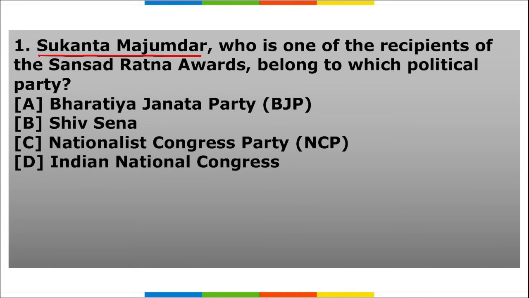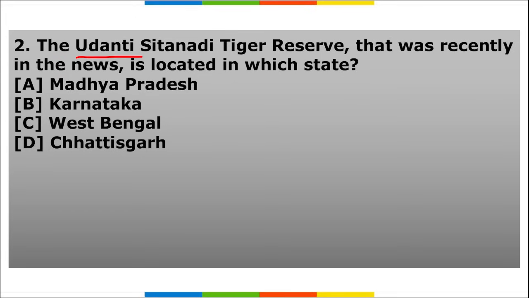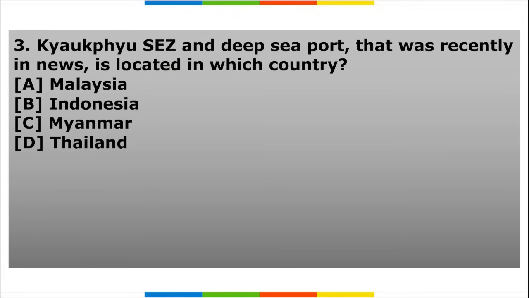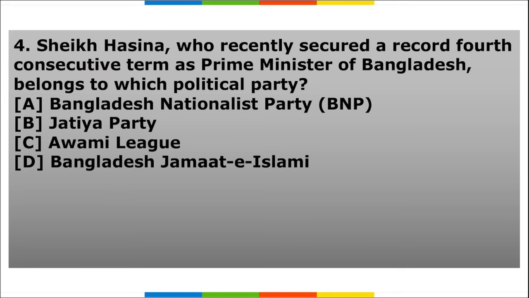Next is our homework section. First, Sukanta Majumdar, who is one of the recipients of the Sansad Ratna Awards, belongs to which political party? Next, Udanti Sitanadi Tiger Reserve, that was in the news, is located in which state? Third, Kyaukphyu SEZ and Deep Sea Port, that was recently in the news, is in which country? Fourth, Sheikh Hasina, who recently secured a fourth consecutive term as the Prime Minister of Bangladesh, belongs to which political party?